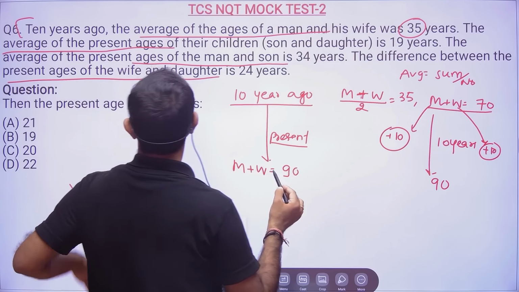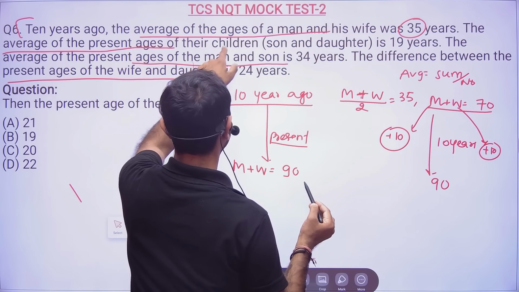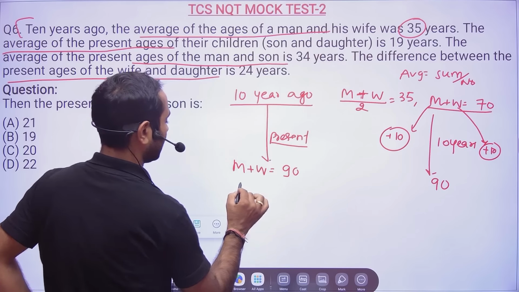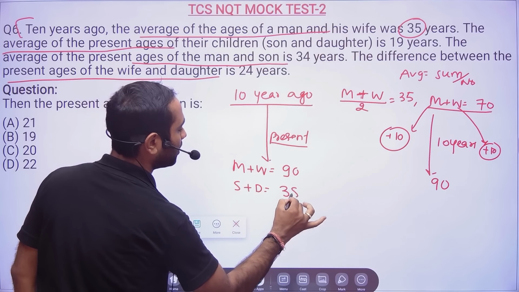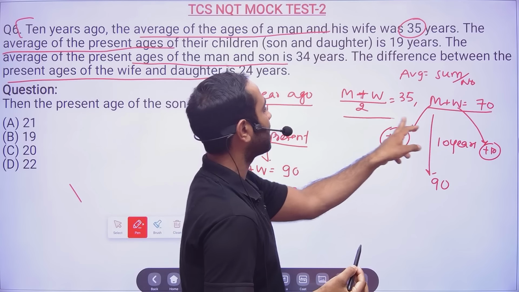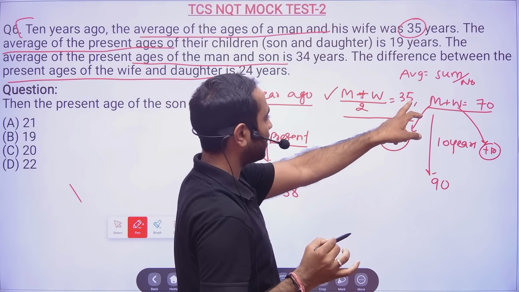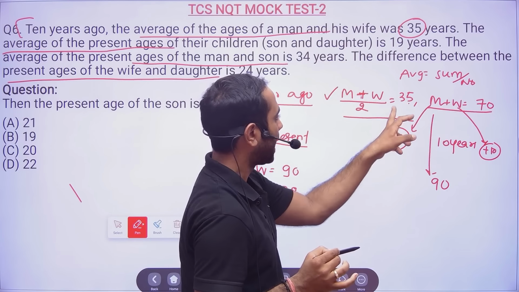Okay, fine. The average ages of present son and daughter is 19. So son and daughter average is 19. So what will be total? 19 into 2, which is 38, like how we did here. So total will be average into number.